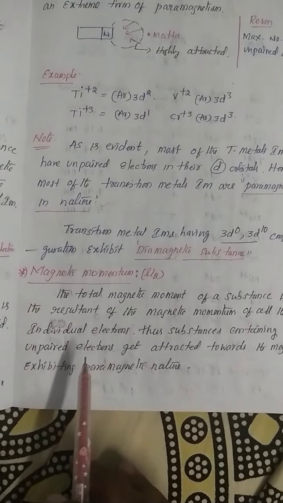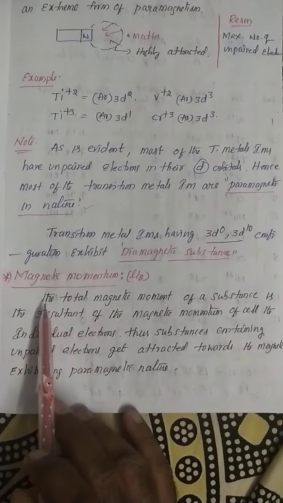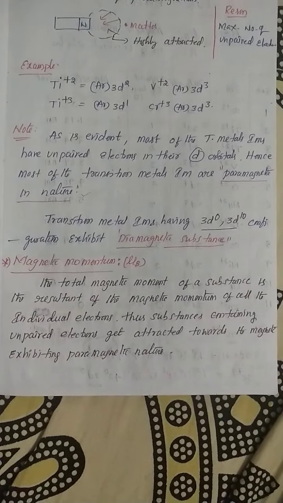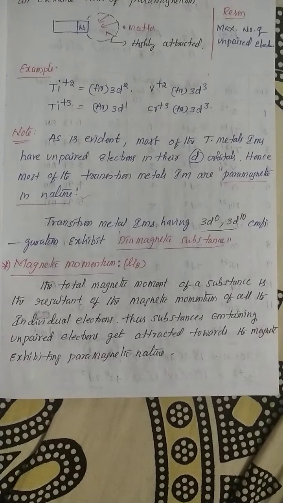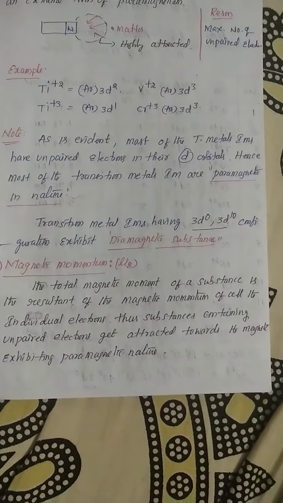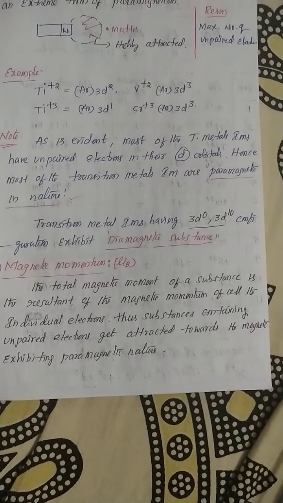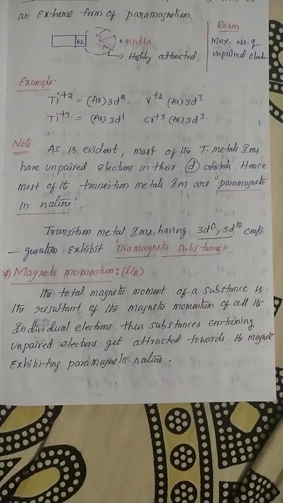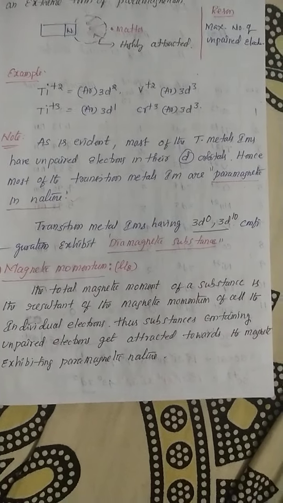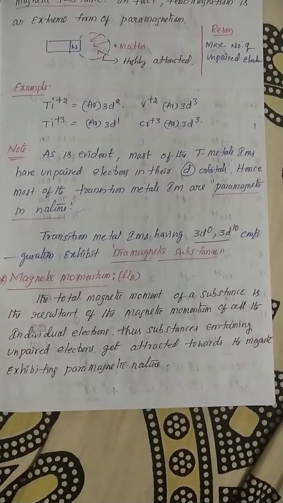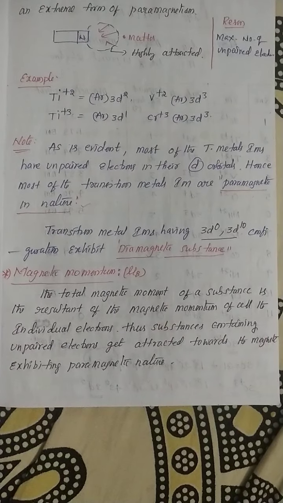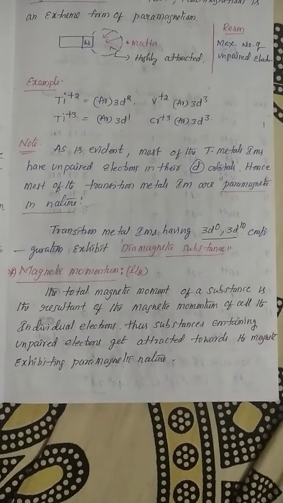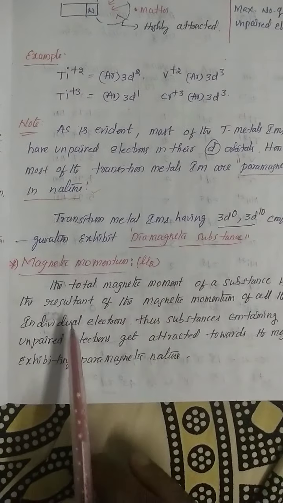Okay, students, from this property, a very important area, magnetic moment. So what is the magnetic moment? Actually every matter or every substance has some magnetic behavior, either paramagnetic, diamagnetic, or ferromagnetic behavior. In case of magnetic moment, it's not calculated for diamagnetic substances, because diamagnetic substances are non-magnetic substances. So magnetic moment means the strength of magnetic power in a substance. It is represented by mu b.